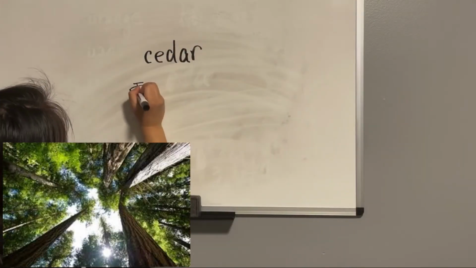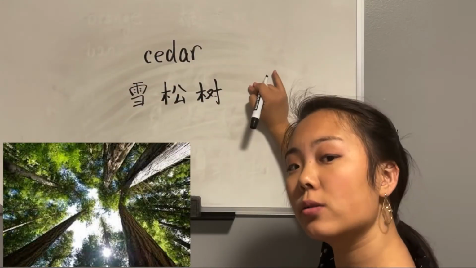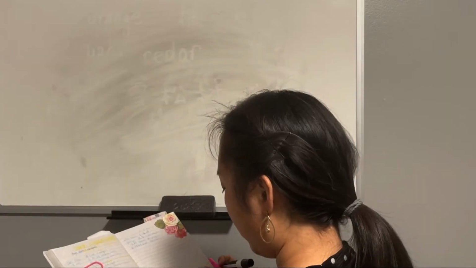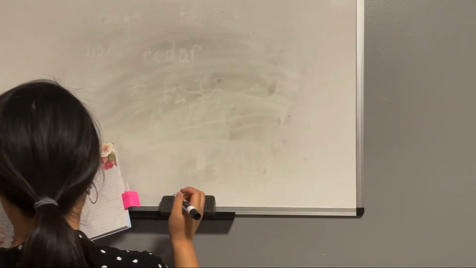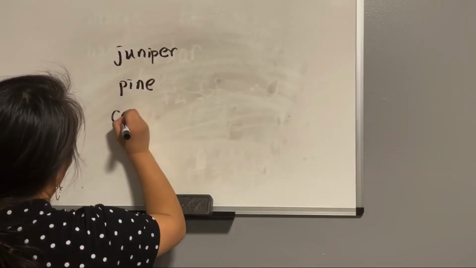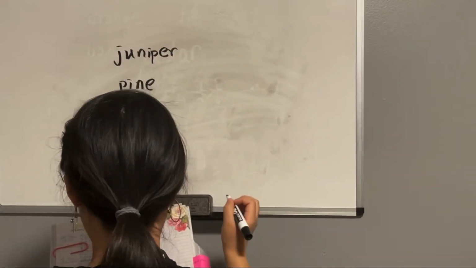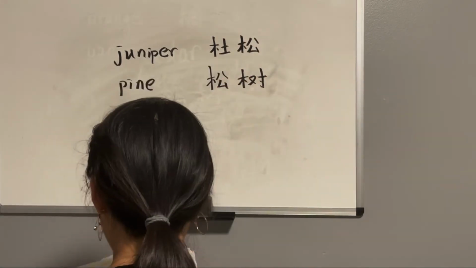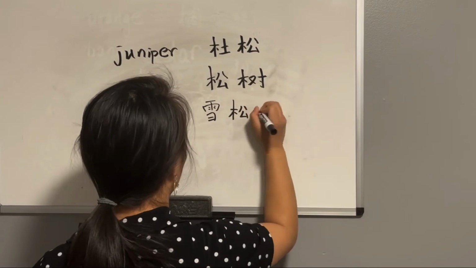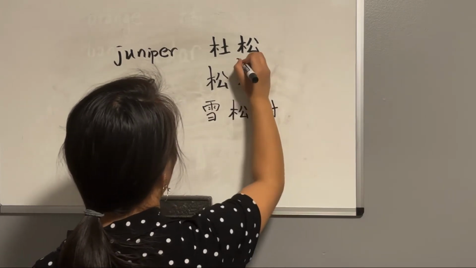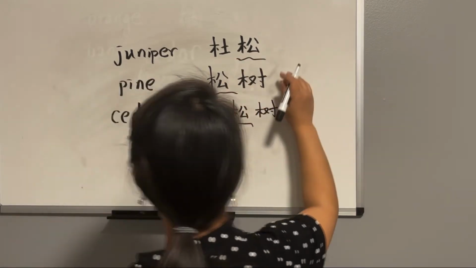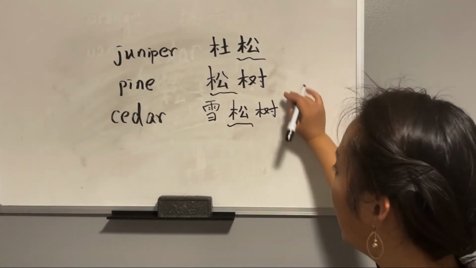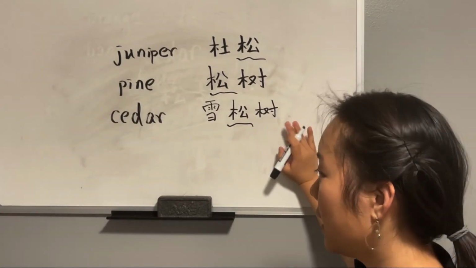Cedar, 雪松树. Let's put those all down for you. It's juniper, pine, and cedar. The first one is 杜松. The pine is 松树. Cedar is 雪松树. So they all have the 松: 杜松, juniper, 松树, pine, and 雪松树, cedar.